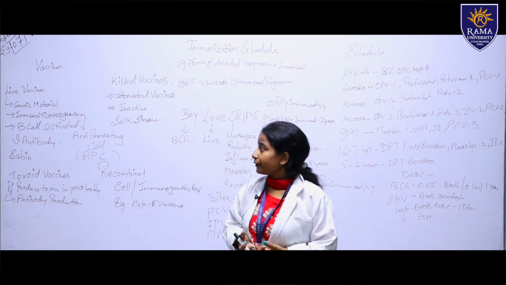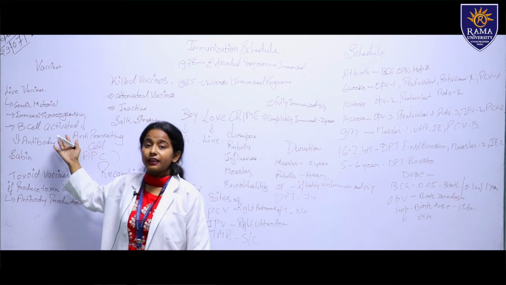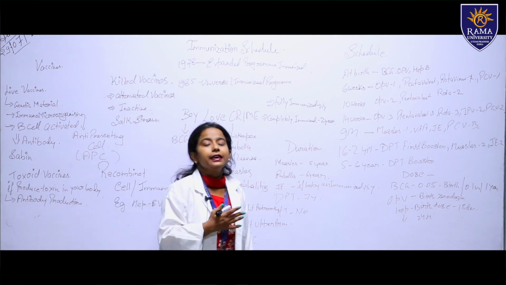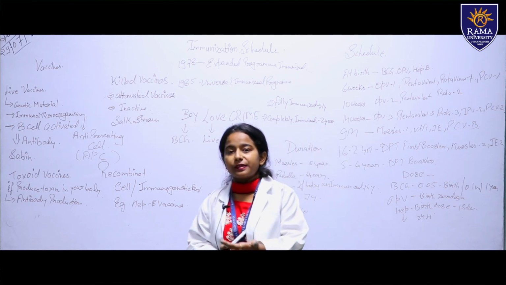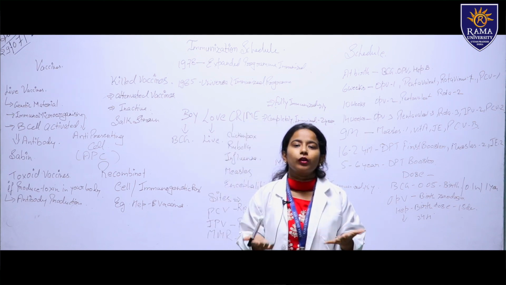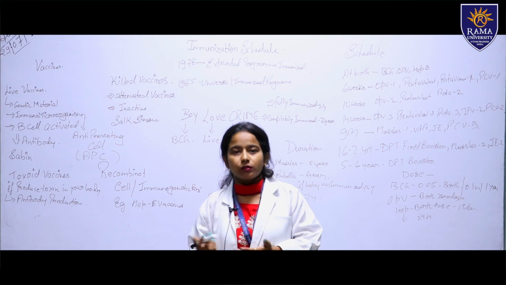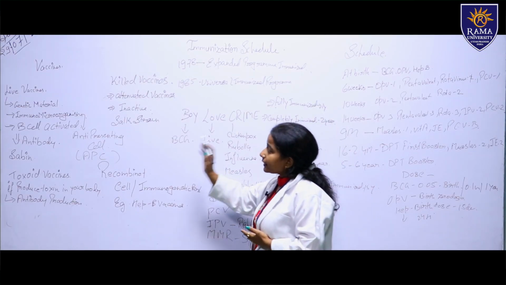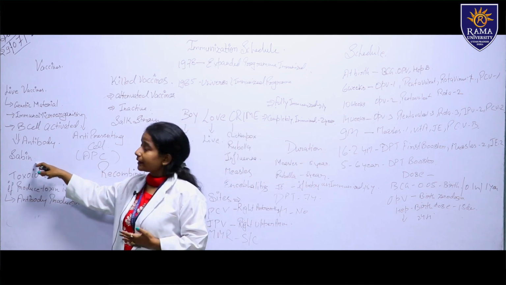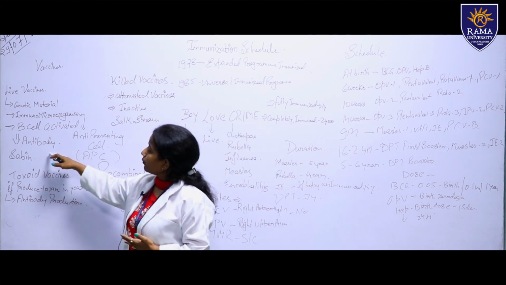What is B cell activation? Because of the B cell activation, there is an APC. APC is an antigen-presenting cell. What is the work of antigen-presenting cells? They lead to antibody production. So when the baby is born, we have given BCG. Then after that it is the Sabin, the Sabin strain vaccination.